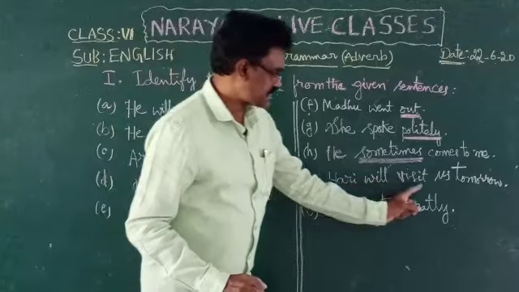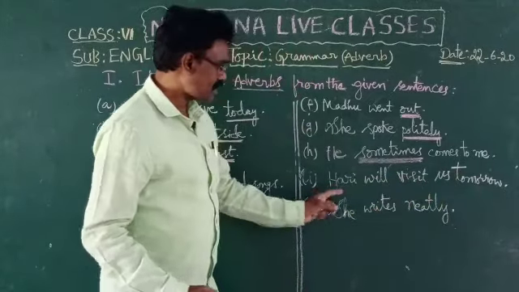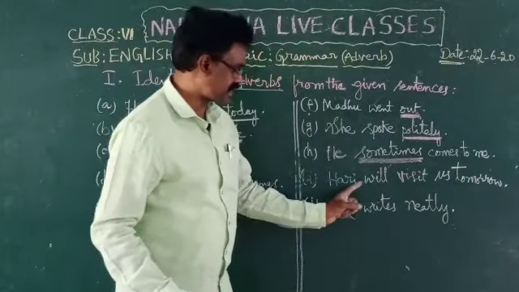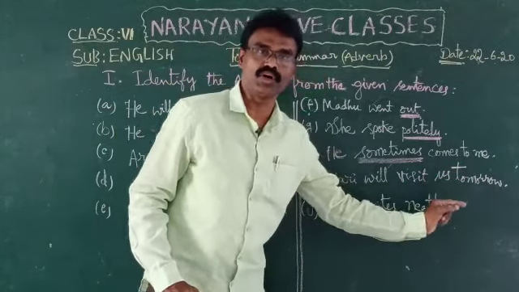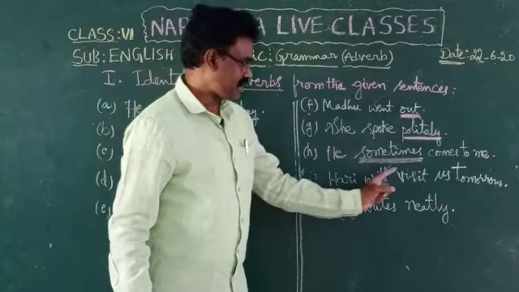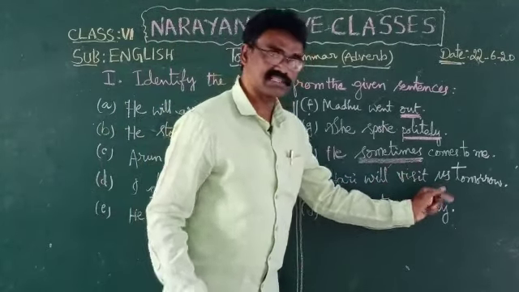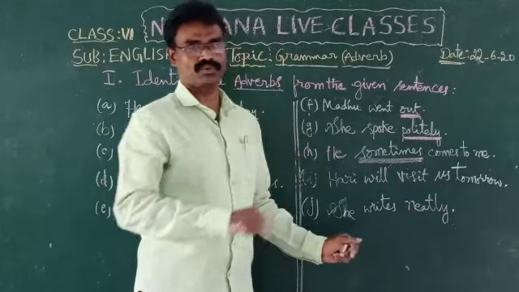Now, Hari will visit us tomorrow. Hari is the subject, will visit is the verb, us is the object, tomorrow is the adverb. Hari will visit us when? Tomorrow.